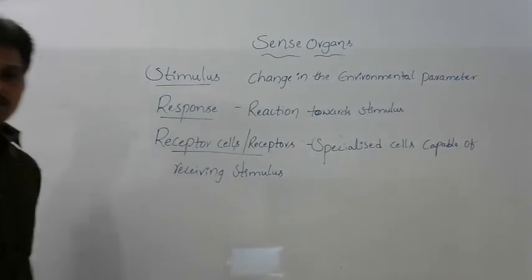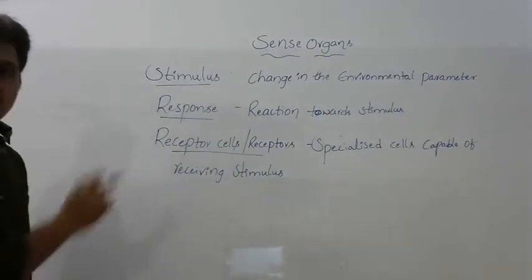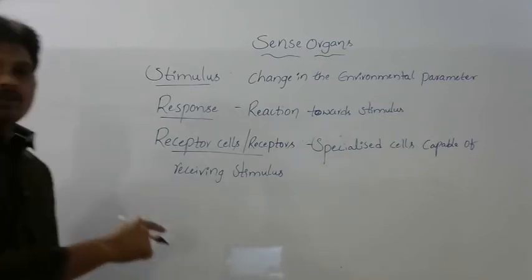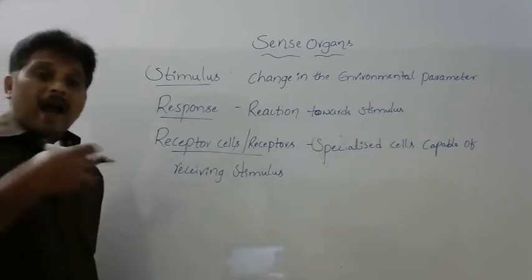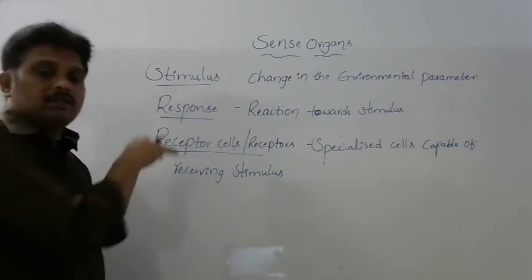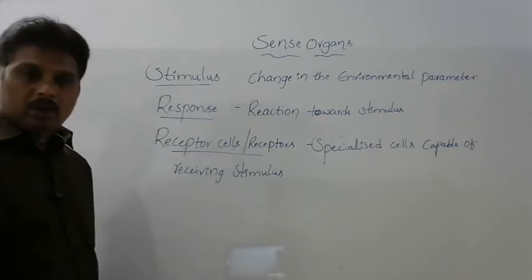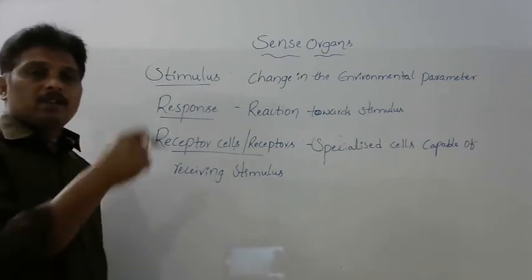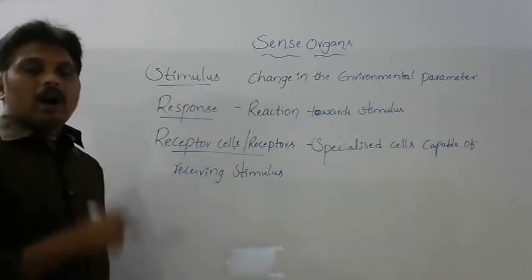Receptor cells are specialized cells capable of receiving stimulus. Because of having these particular cells in their body, living organisms are able to receive the stimulus or the stimuli.